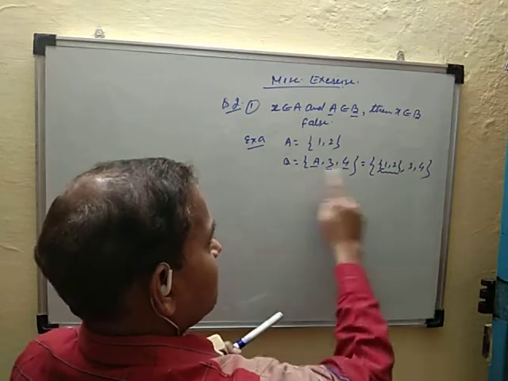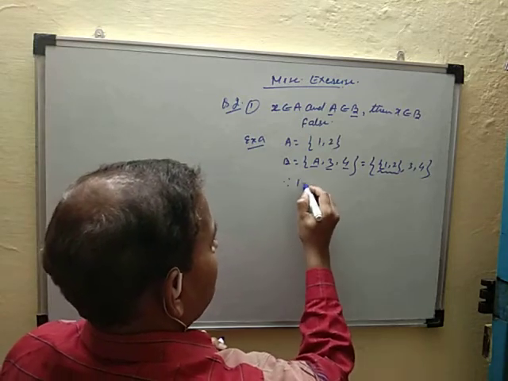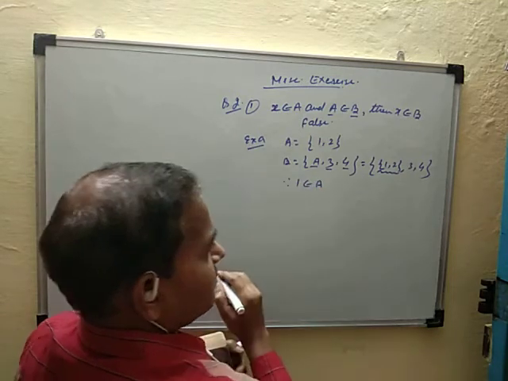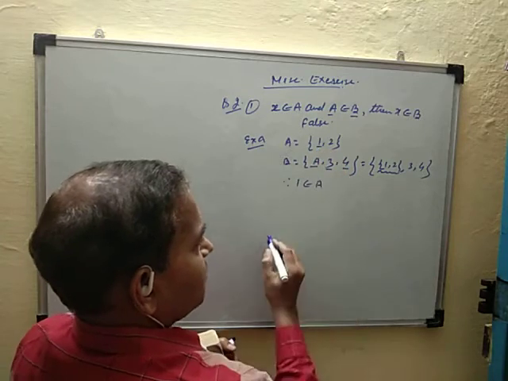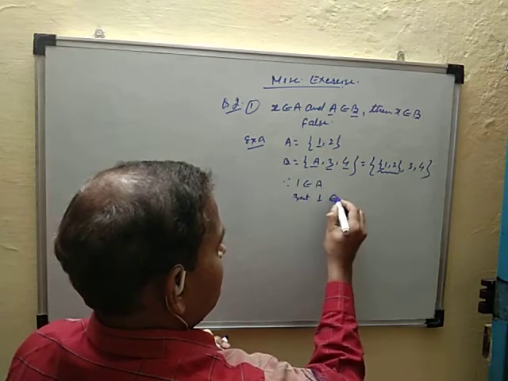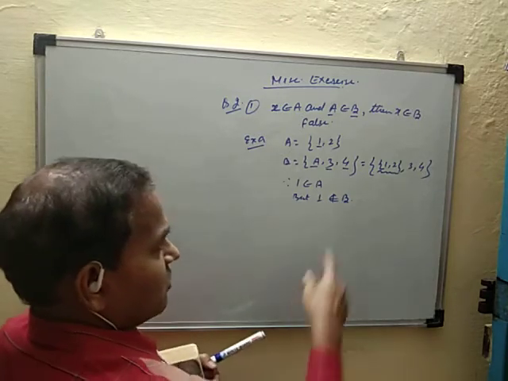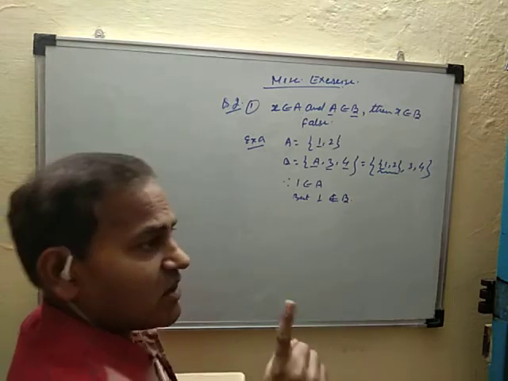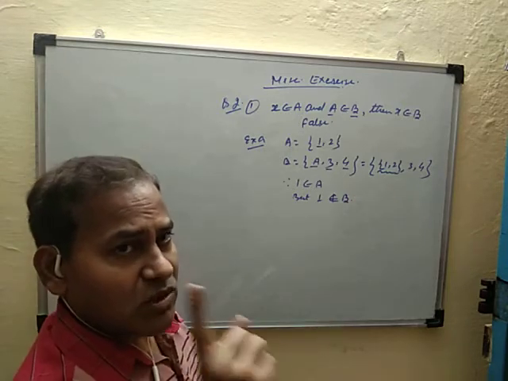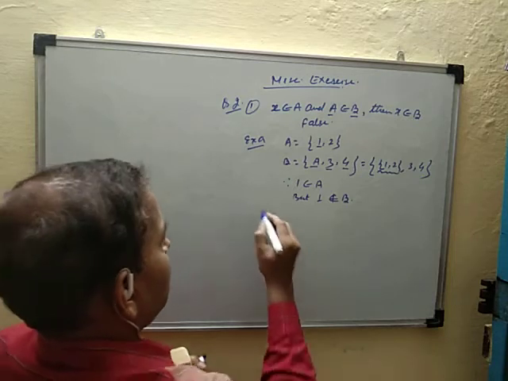So 1 does not belong to B, although 1 belongs to set A. Here 1 belongs to set A, but 1 does not belong to set B, because 1 is not an individual element. {1, 2} is the combined form. So this statement is false.